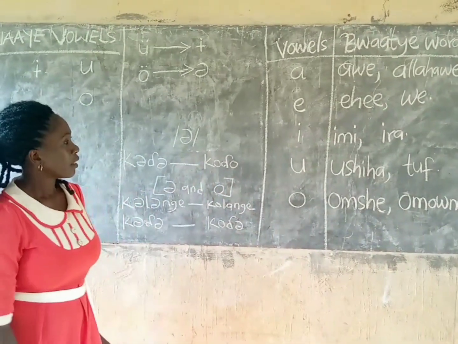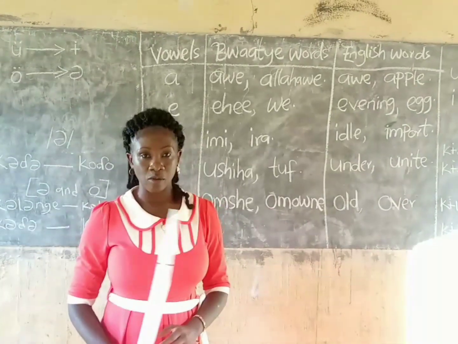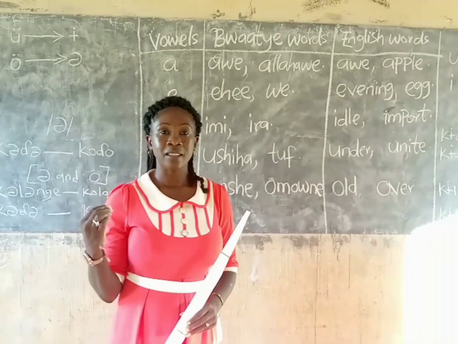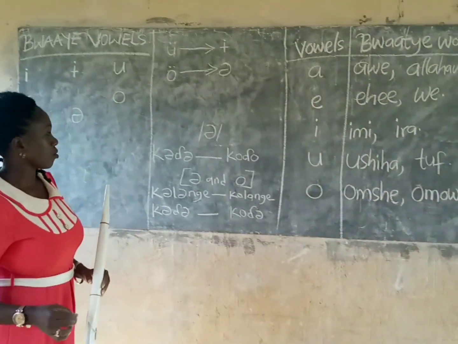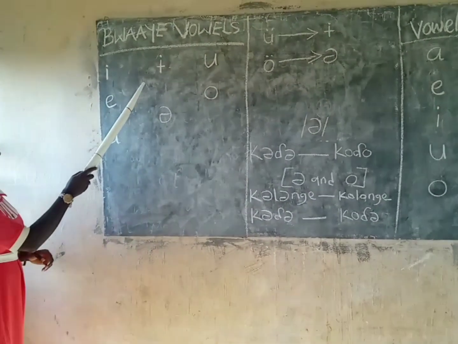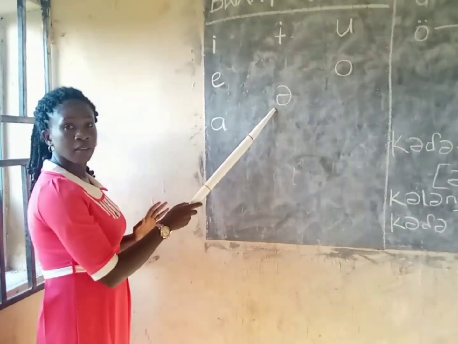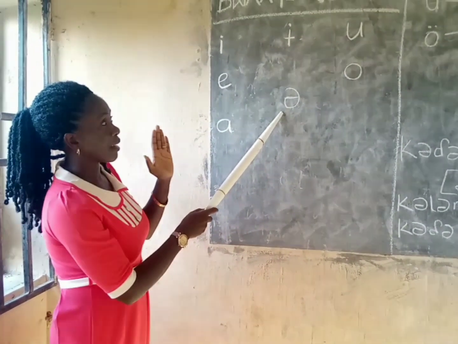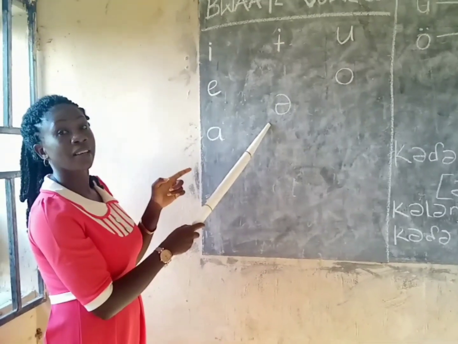All right, now let's see our peculiar vowels, as I mentioned in the previous class. Check on the board. They are sounds or letters written with different lettering than the English letters.